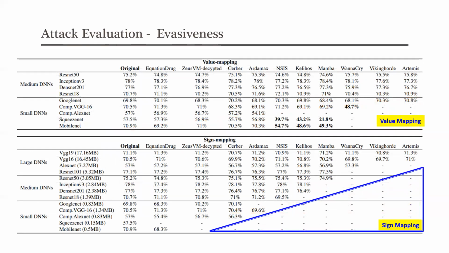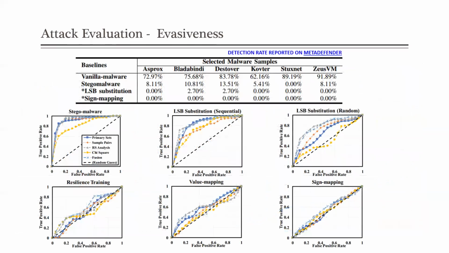Value mapping and sign mapping can perform even better, especially on ultra-small DNN models. In particular, sign mapping can secure the original model accuracy in all testing cases. However, due to the limited data space on the sign bits, sign mapping is more efficient but less scalable compared to other approaches. We also tested StegoNet with existing anti-malware and Stego analysis tools.